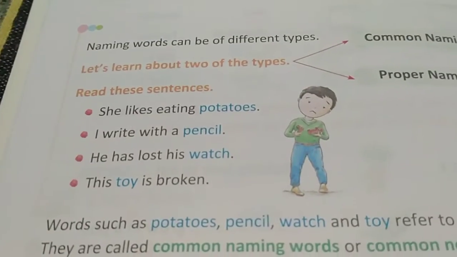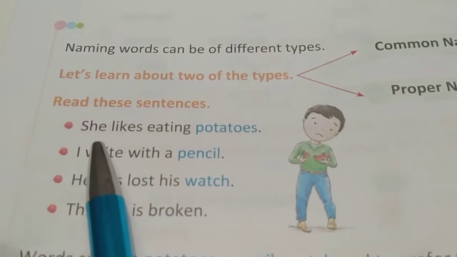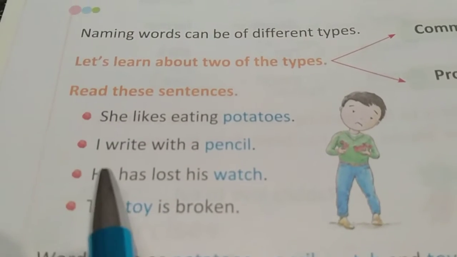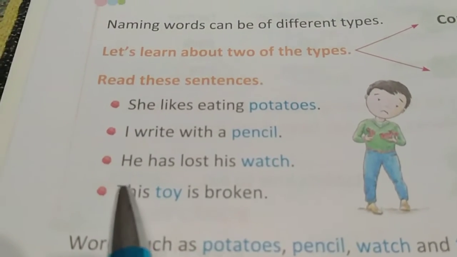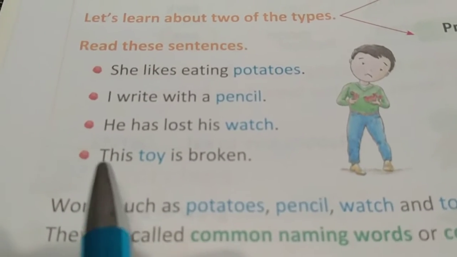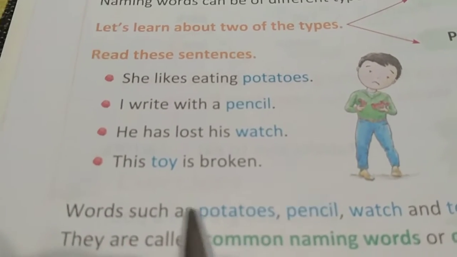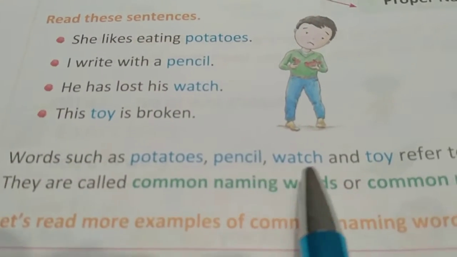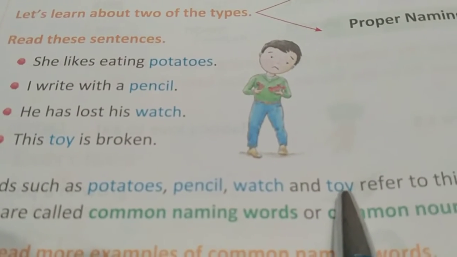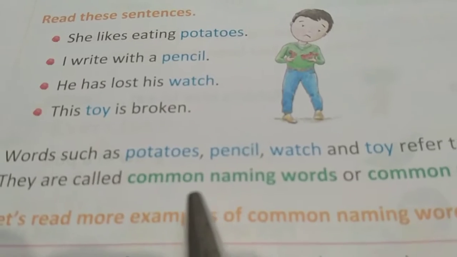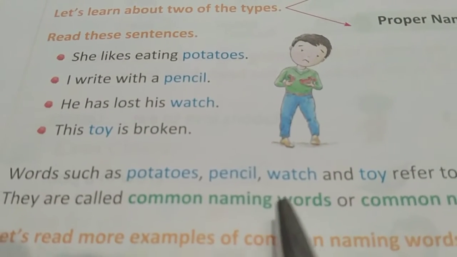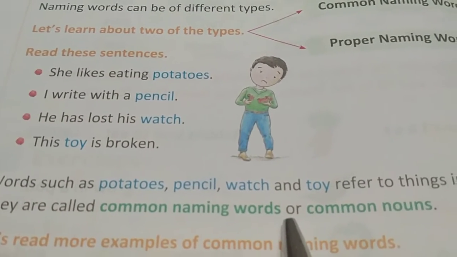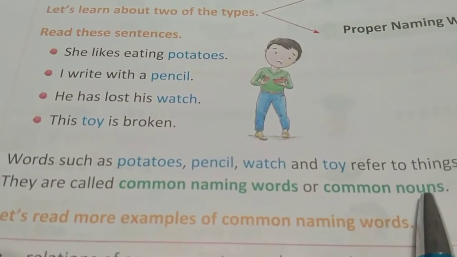You can see here some examples are given. She likes eating potatoes. I write with a pencil. He has lost his watch. This toy is broken. Here in these 4 sentences, potatoes, pencil, watch, toy are 4 common nouns. That means they are naming words, but they are not particular names. They are just common to all. So they are called common nouns.